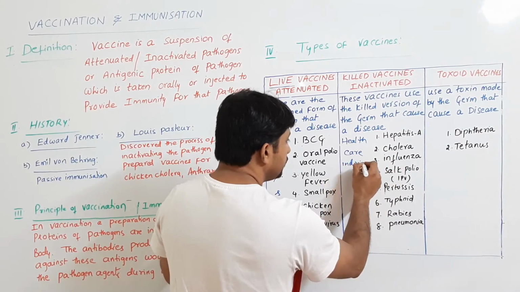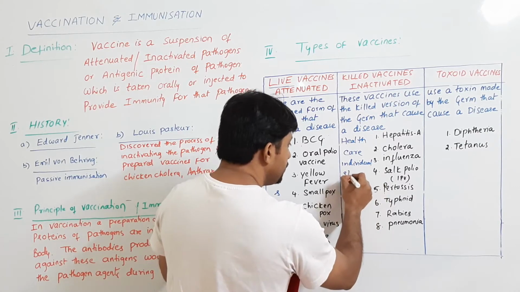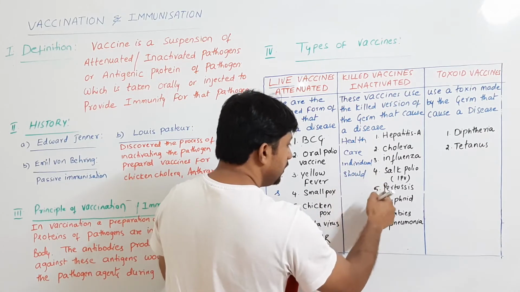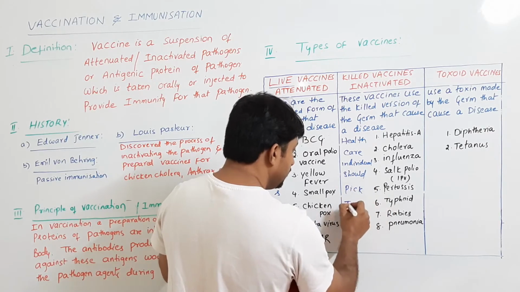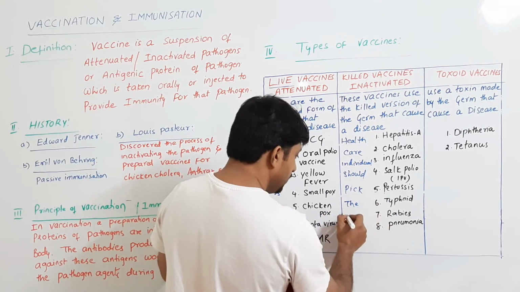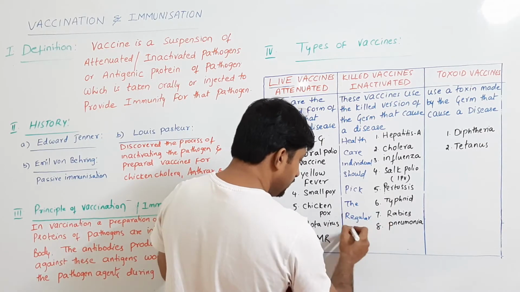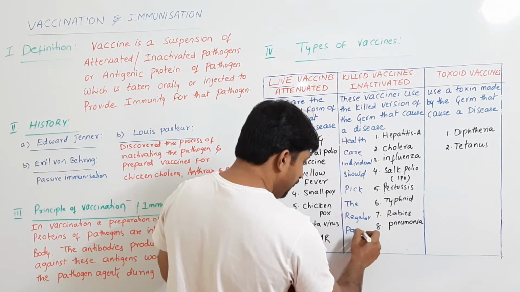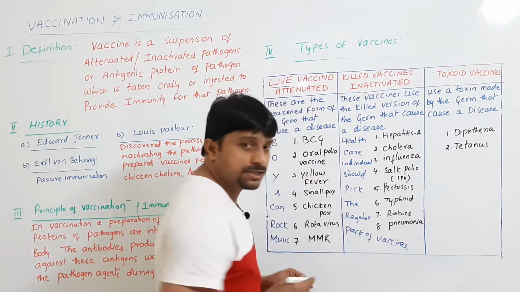individual. I for individual. Should pick the regular pack of vaccines. P for pack of vaccines.